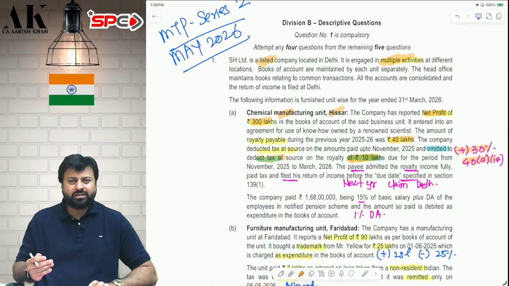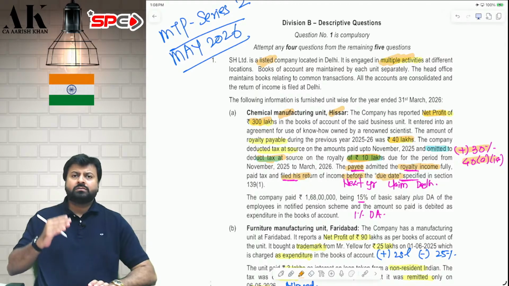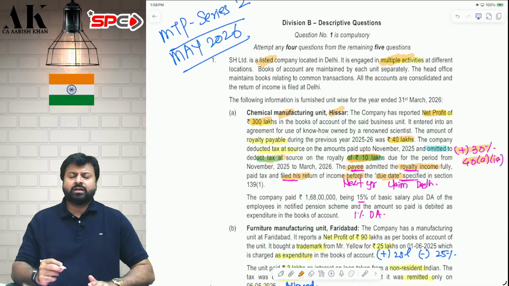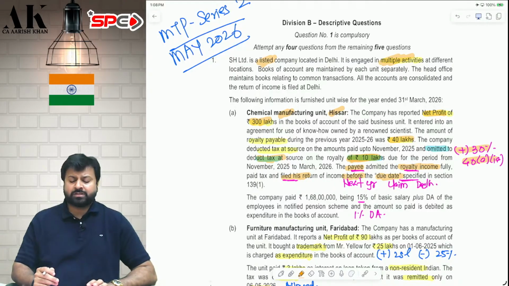Now they are giving some emotional story over here. The payee has included this as income and filed the return before the due date. So what should I do? Still, in the current year, I have to disallow 30% of 10 lakh. In the next year, I can claim the deduction. But in the current year, I have to disallow this 30% of 10 lakh.